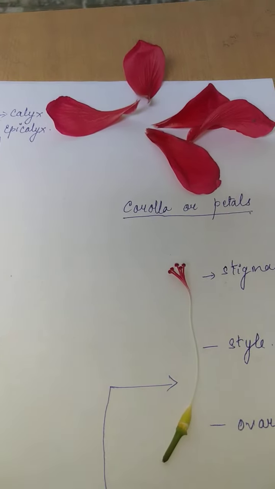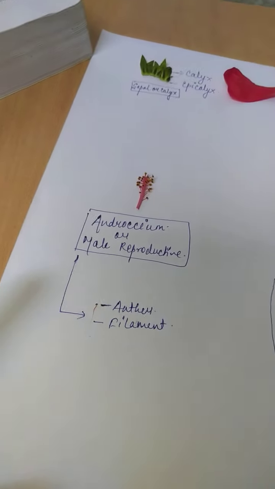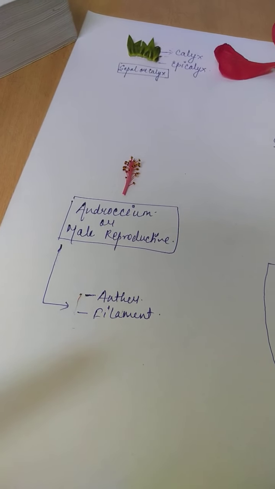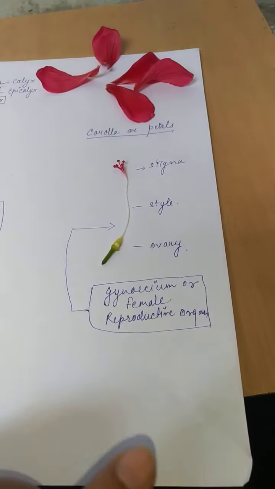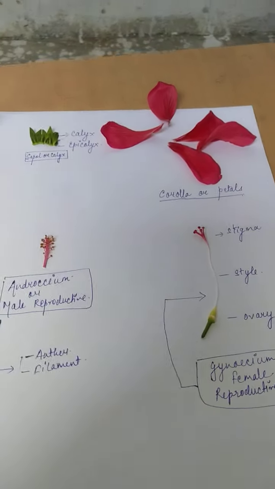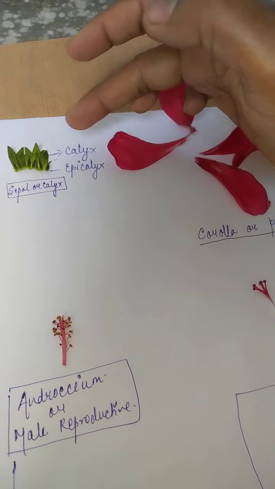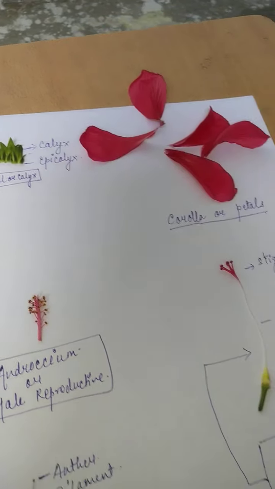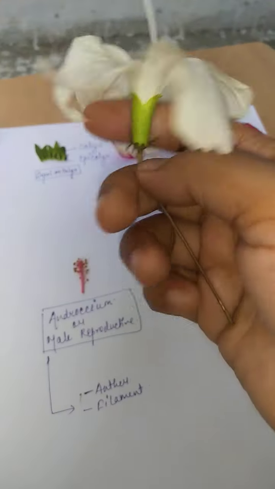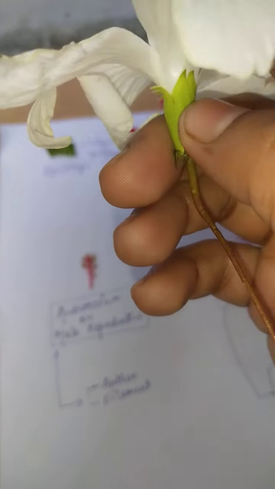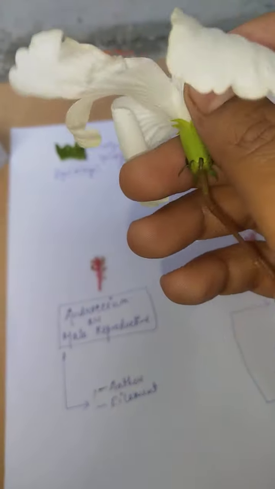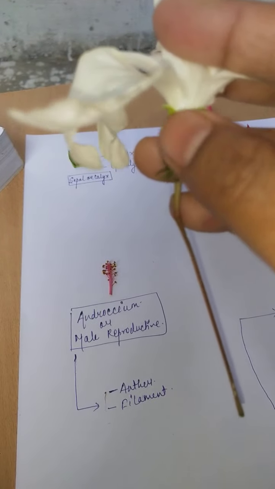This is basically the corolla part. Here are the androecium, the male reproductive part, and here is the female reproductive part. So basically the green color part is the calyx part. That means the part which is green in color, that you can see in the flower also. You can see at the lower side, this is the green color part. This green color part is the calyx.